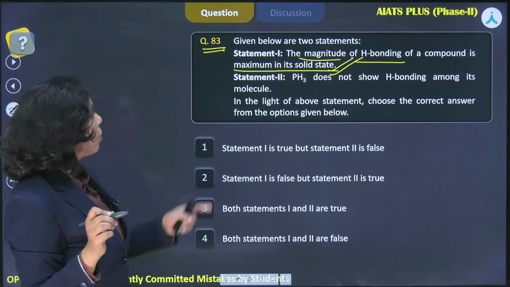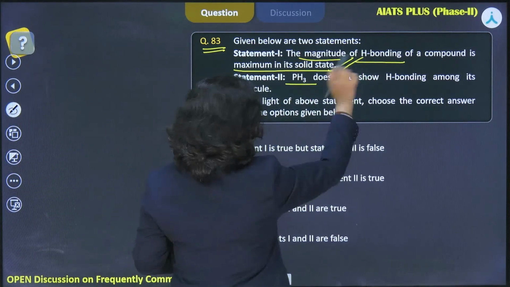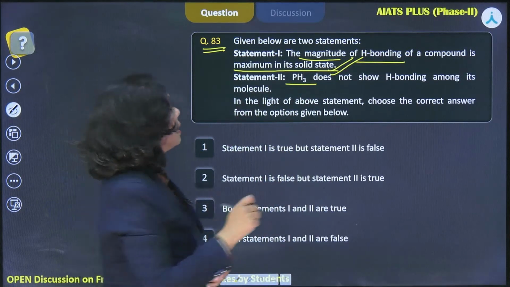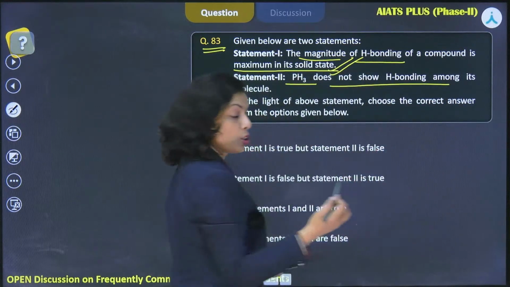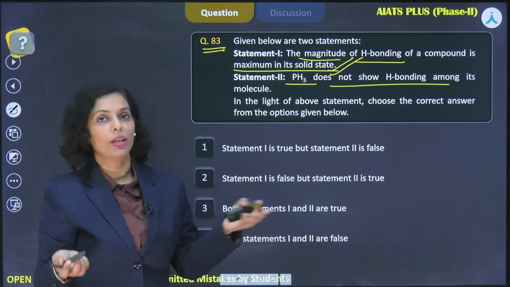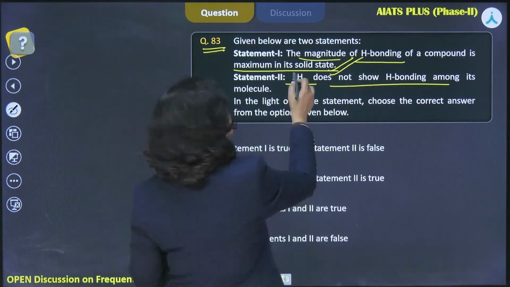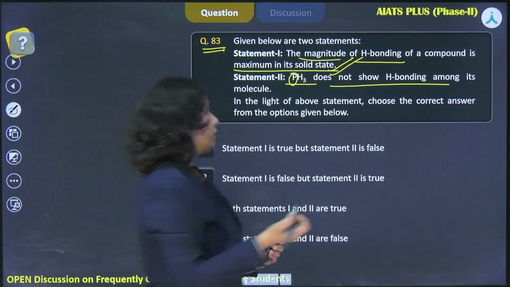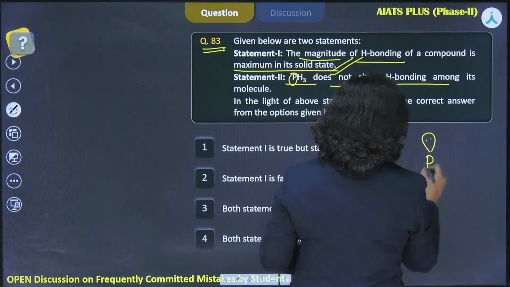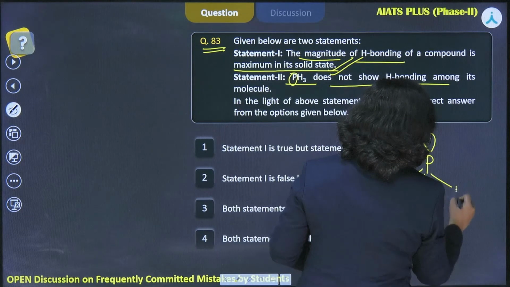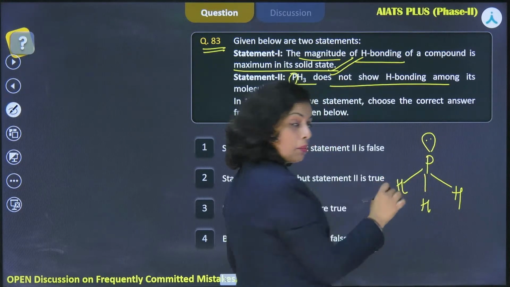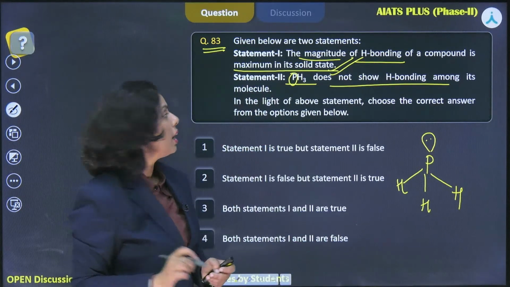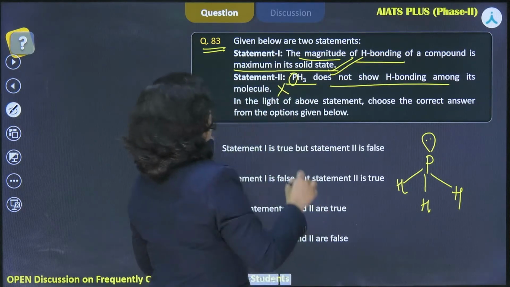Now, when I am talking about the PH3, the first statement is correct. The second statement says PH3, this is phosphine gas, right? It does not show hydrogen bonding. If it was showing hydrogen bonding, then phosphine, just like ammonia, could be a liquid, but it's not. Because in case of phosphorus, the electronegativity is not that much, okay? Electronegativity difference is not very much, so charge separation is not there and there is not the formation of the hydrogen bond. And if hydrogen bond is not there, the statement is right.